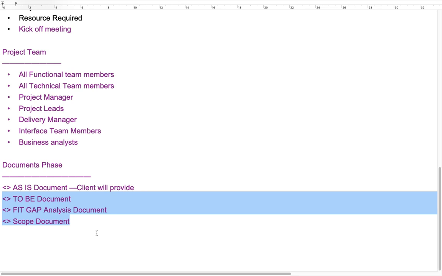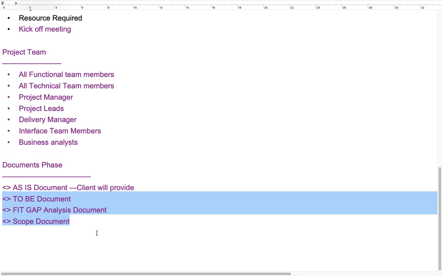The to-be document should be prepared based on the as-is information, describing how we are doing configuration in SAP for it. For example, if the client has 10 company codes, we have to create these 10 company codes in the SAP S4HANA system. We have to collect the information for these 10 company codes and the basic requirements for them in the system. That document we have to prepare, and then we will do the configuration in our system.